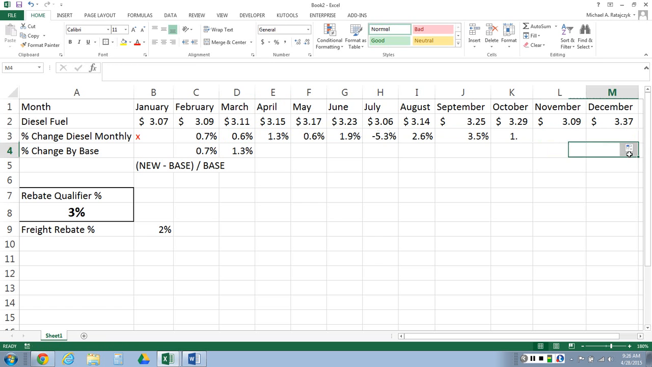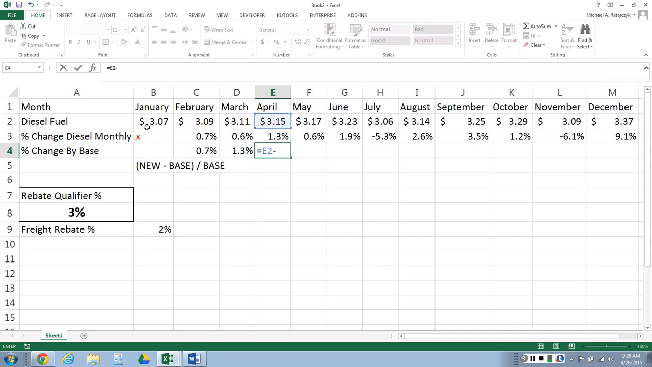I'm just going to move this all down there for you. Okay, so now I do the same calculation over here. Equals April minus January divided by January. Why do I use January again? It's because it's my base period. I haven't changed my pricing yet. Okay, so April compared to January, which is our base period, is 2.6%. Does that qualify? No, it does not.